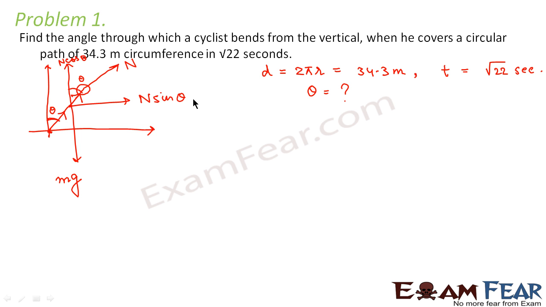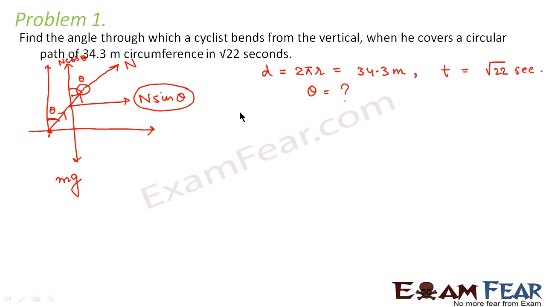Now, what is forcing the cyclist to move in a circular path? Obviously centripetal force. Centripetal force would be along this direction because it always acts towards the center. That means the centripetal force is provided by this horizontal component, which is n sin theta. So we write the equations.